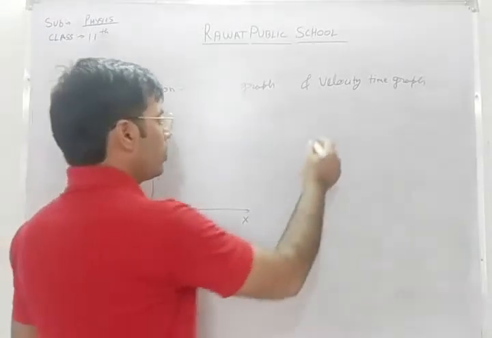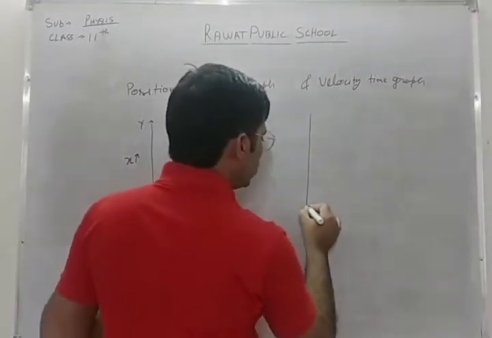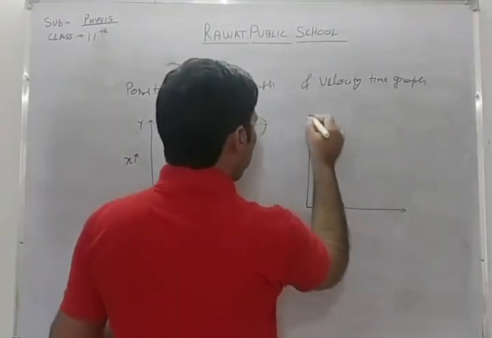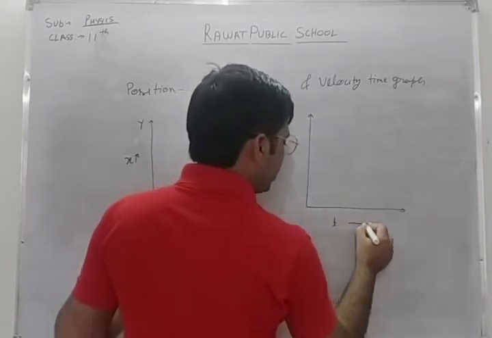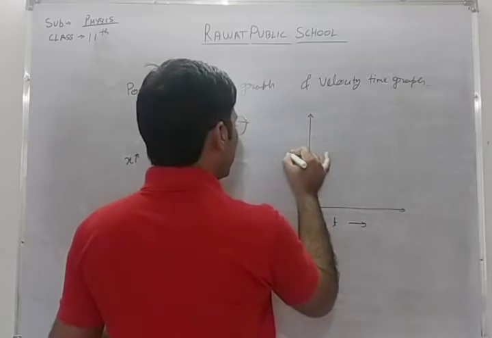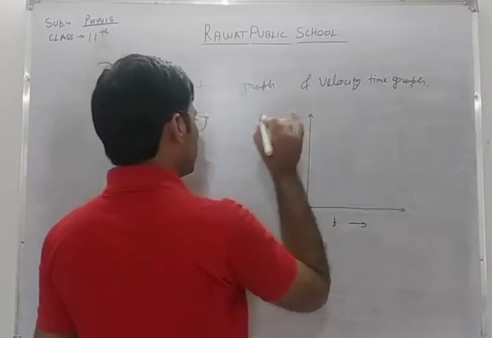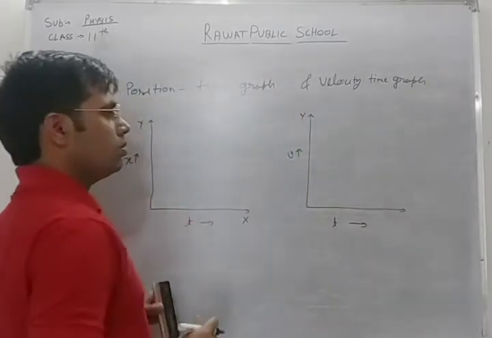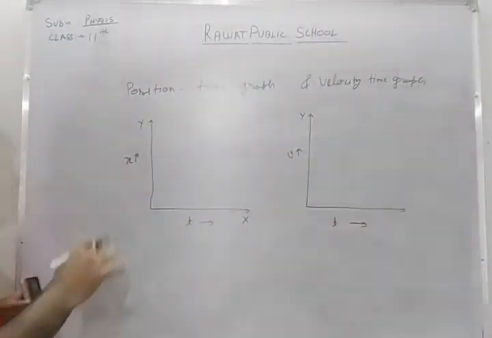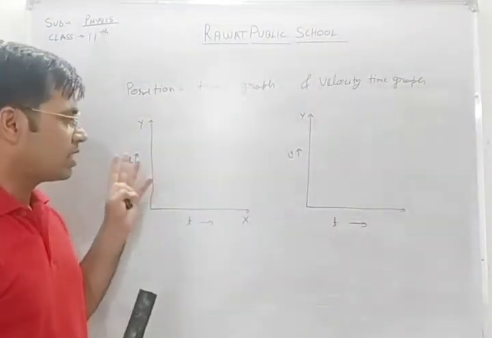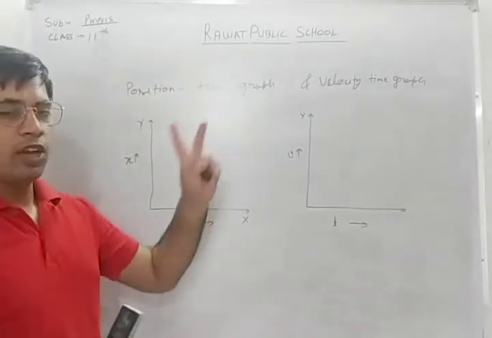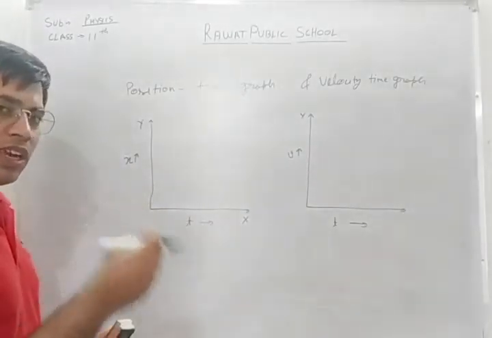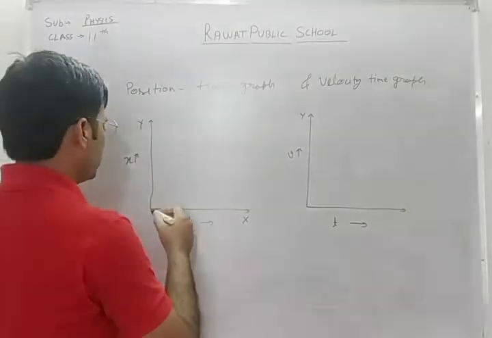Same way for the velocity time graph, on the x-axis we are again taking time, and on the y-axis we are taking velocity. Okay, so these are the axes which we have to take while drawing the position time graph and velocity time graph.